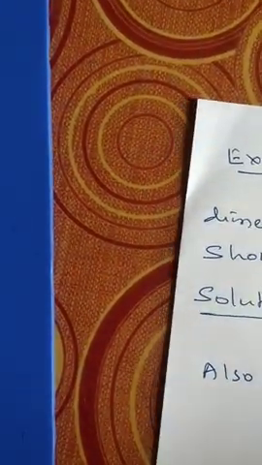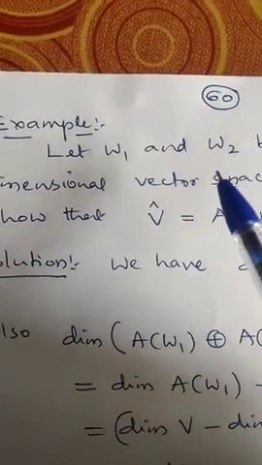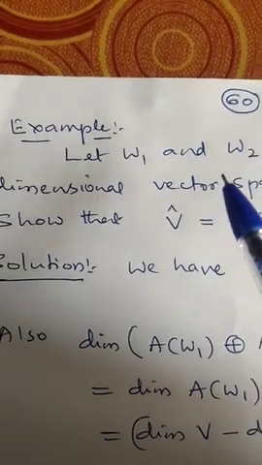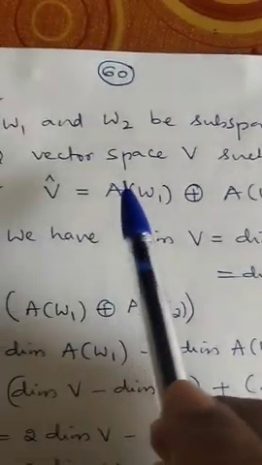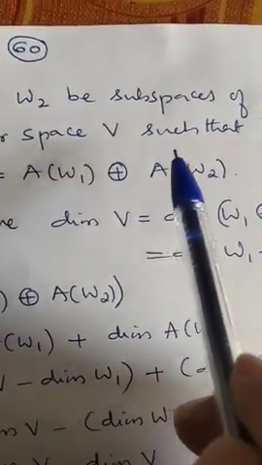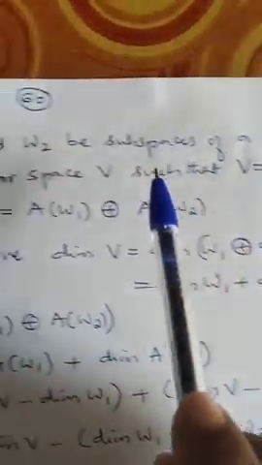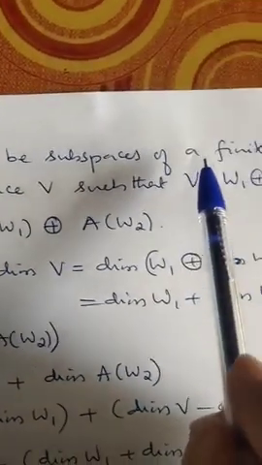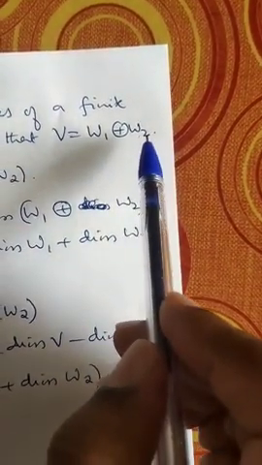Finally, you take the last result of this class. Suppose W1 and W2 are subspaces of a finite dimensional vector space V, such that V is the direct sum of W1 and W2.